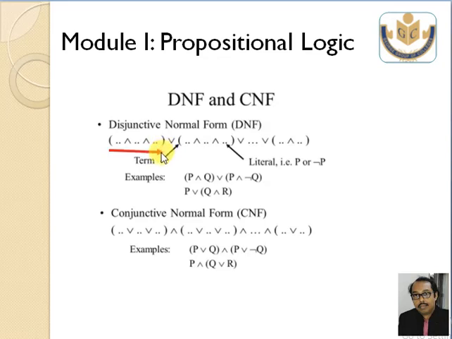One statement, now another statement, separated by OR, or separated by AND. Clear? So these are the funda of DNF and CNF.